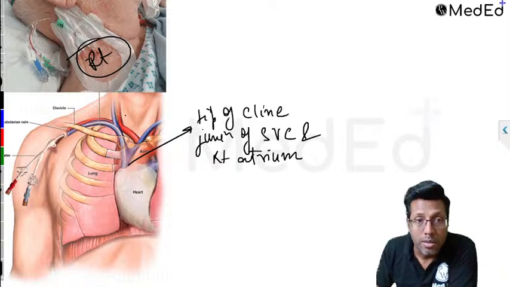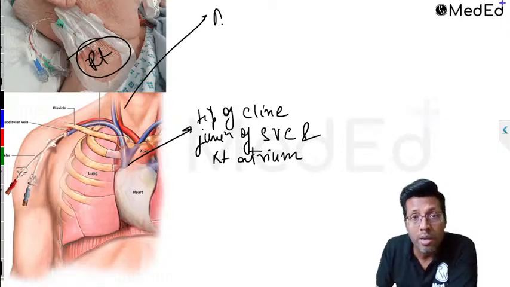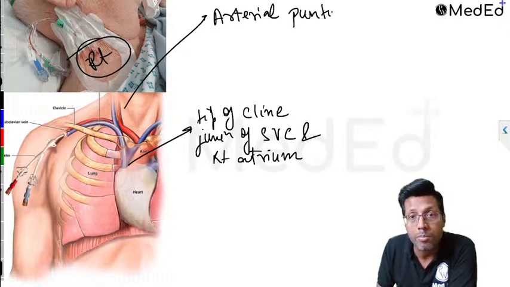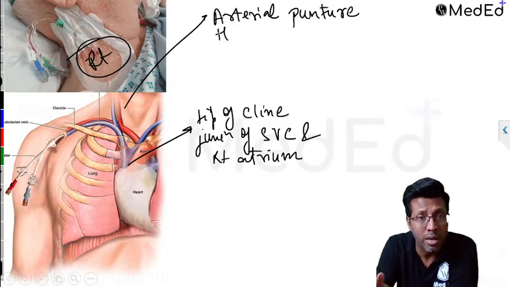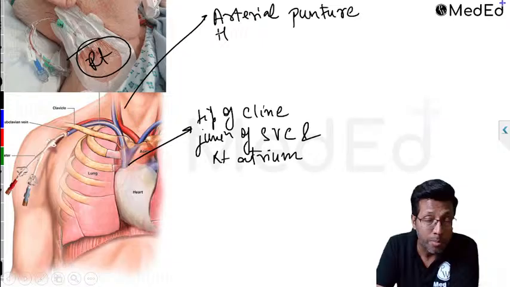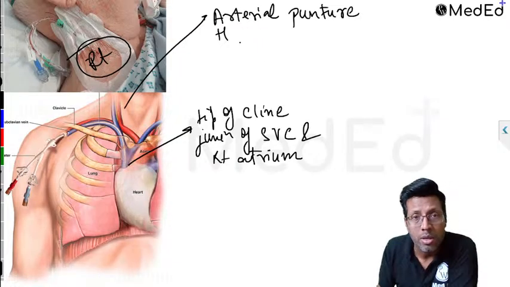So as you see, next to the central line in the vein is the artery. So straight away what you can get is an arterial rupture. You can get an arterial puncture, arterial rupture, which can lead to hematoma formation. Remember, it's a major vein, so beside it will be a major artery. So it will be a subclavian artery, it will be a carotid somewhere. Okay, so therefore arterial puncture leading to a hematoma formation.